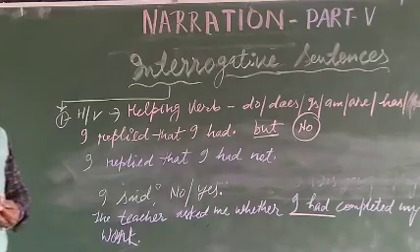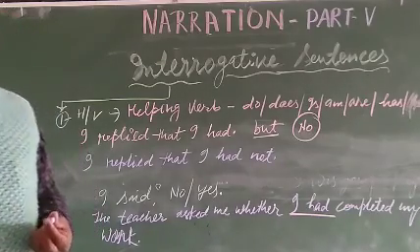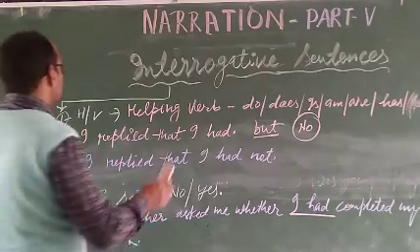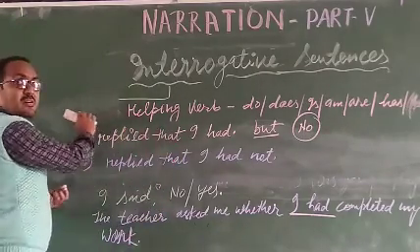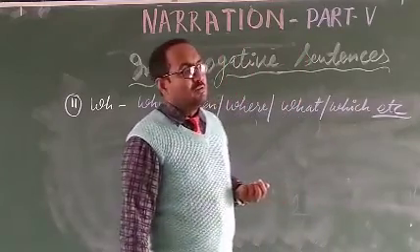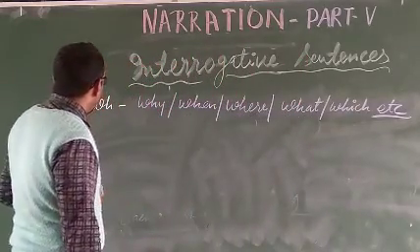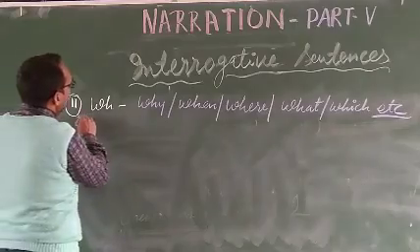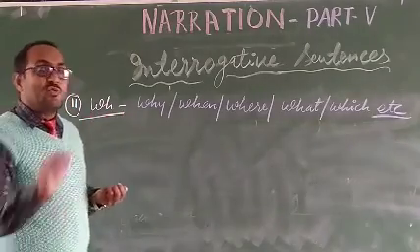Okay. Now, dear friends, we are going to discuss the second type of interrogative sentence.